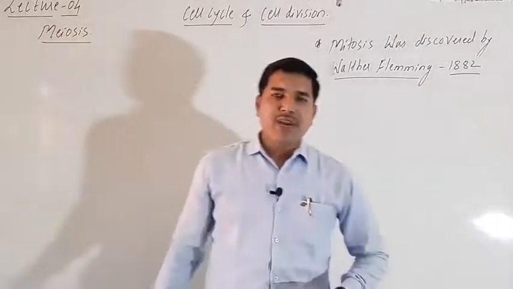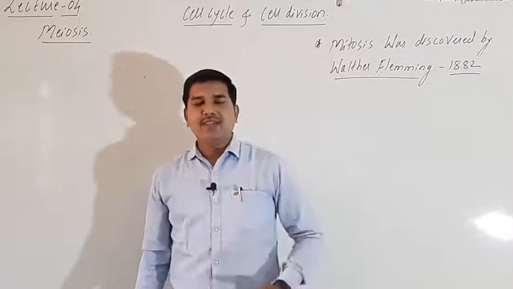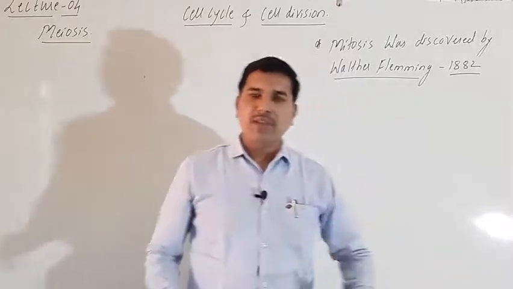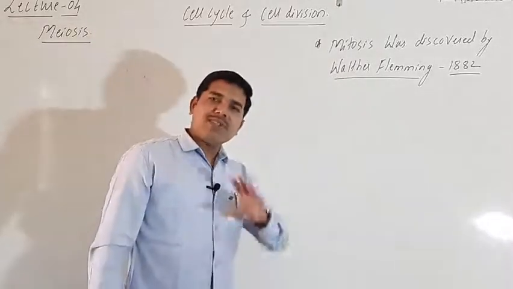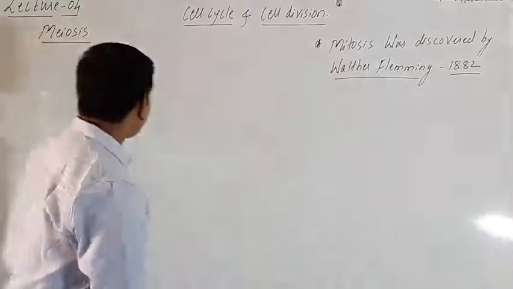So today let's look at the introductory part of the meiosis. Its first part is a little bit detailed account. Later on, the next part of the meiosis is very simple, like mitosis.